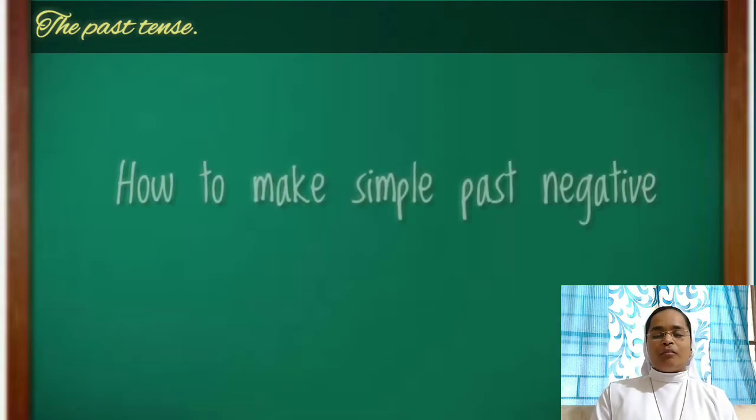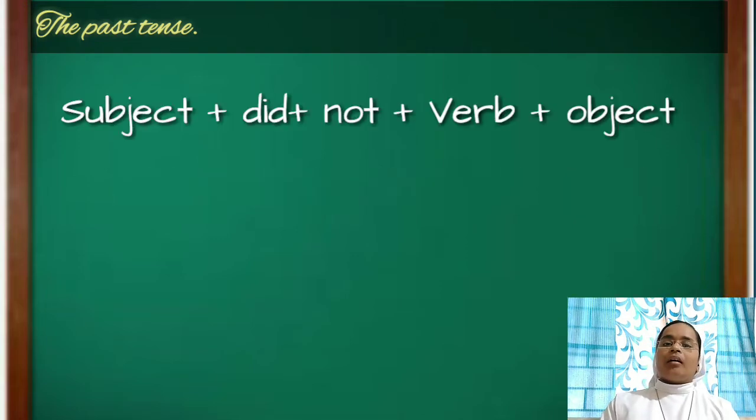Now we shall see how to form negative sentences in the simple past. Fortunately, there is a formula for it, and it's applicable for both irregular and regular verbs. The formula is subject plus did plus not plus the first form of the verb.